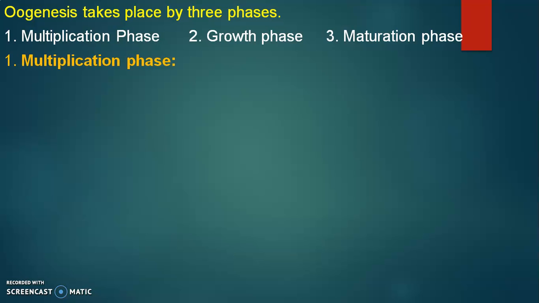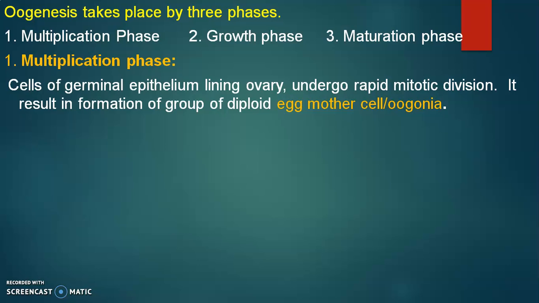Multiplication phase. Cells of germinal epithelium lining ovary undergo rapid mitotic division. It results in the formation of a group of diploid egg mother cells or oogonia.